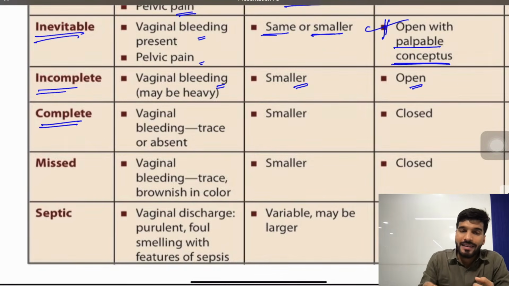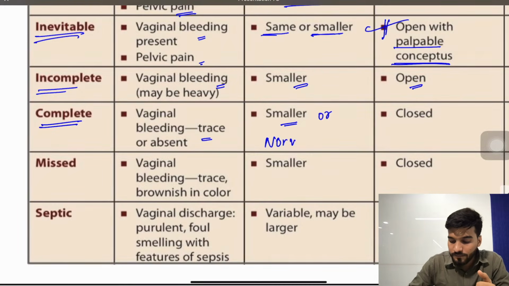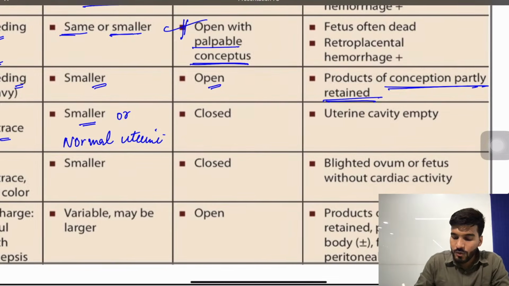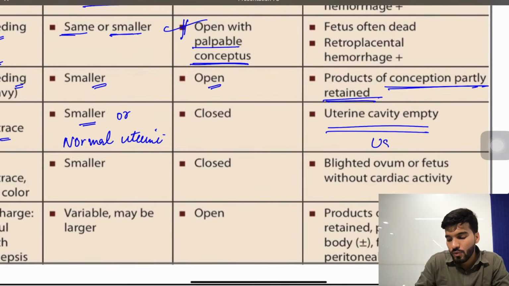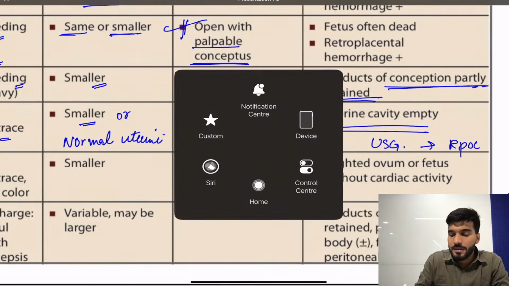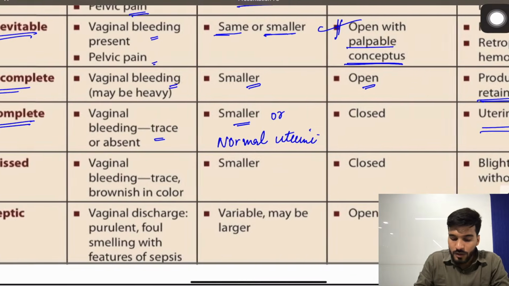The vaginal bleeding can be present or there will be an absent trace, because whatever was inside has already passed out. The uterine size can be smaller or normal. Os is closed, nothing to be done. Uterine cavity is empty. You just do USG in order to rule out retained products of conception.